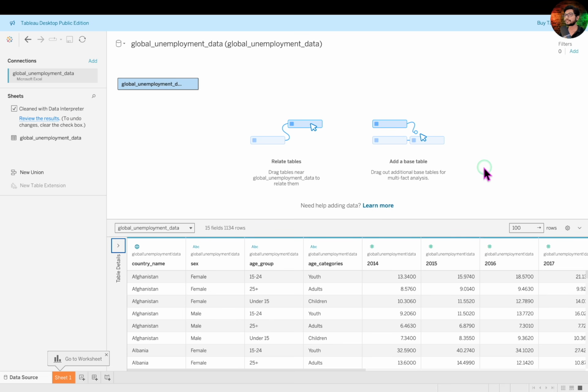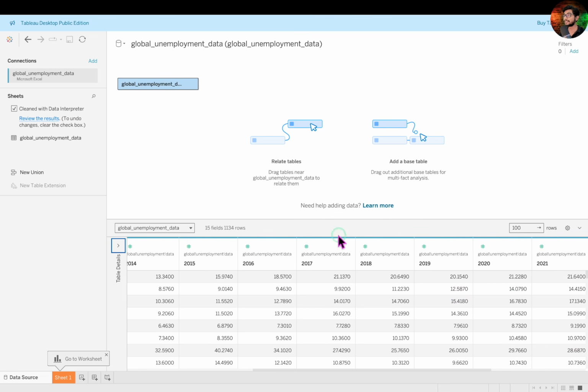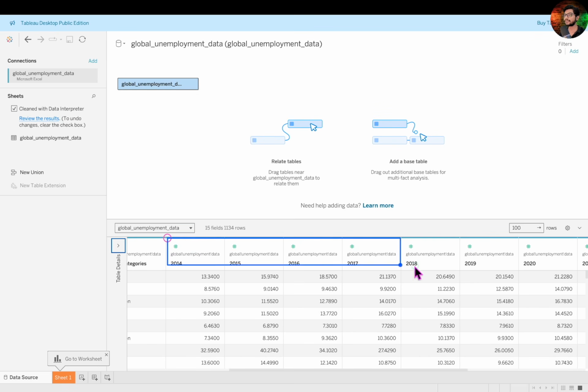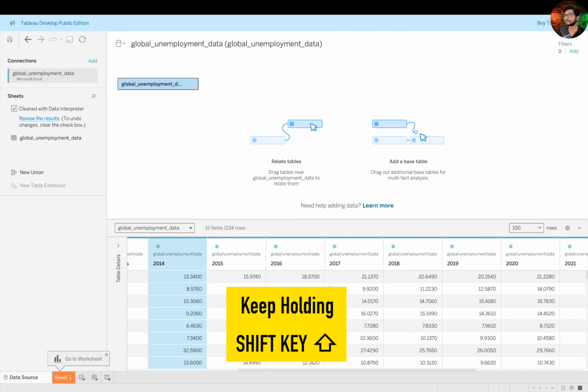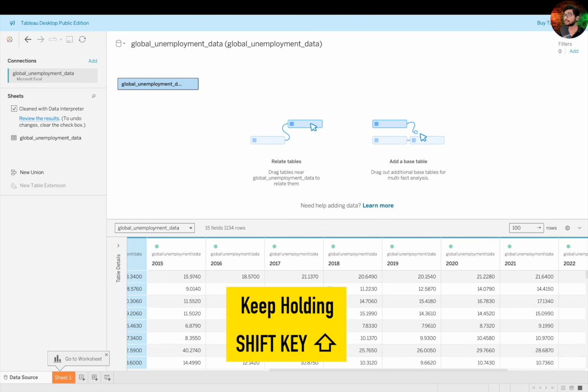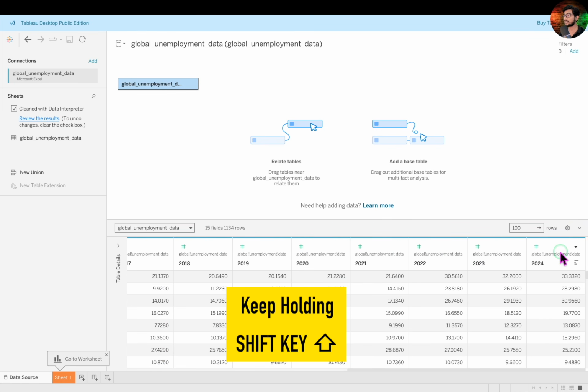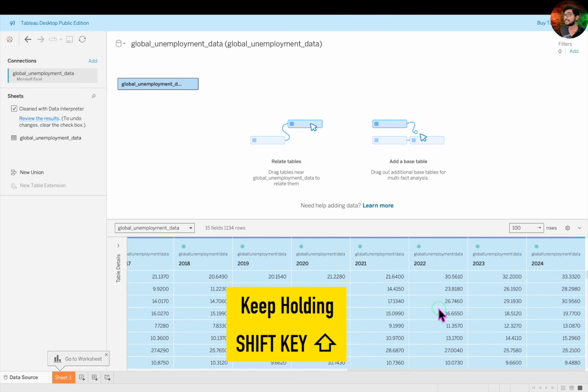Cool? Now let's focus on transforming this wide format dataset into a long format. Instead of having separate columns for each year, we'll consolidate them into two columns, one for year and another for unemployment rate. To begin, click the column header for the year 2014, then hold down the Shift key. While holding it, scroll to the right and click on the 2024 column header. This will select all the individual year columns in one go.